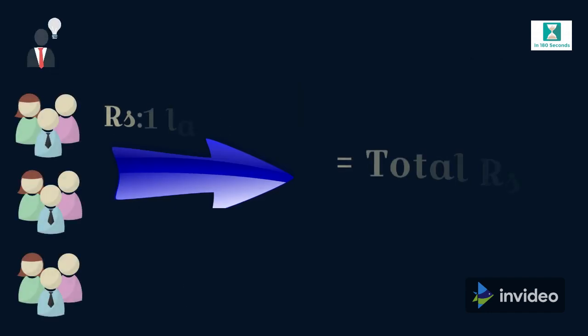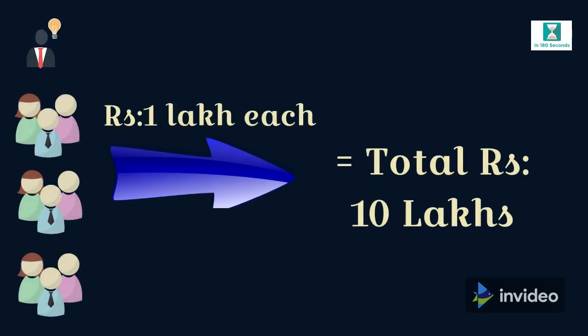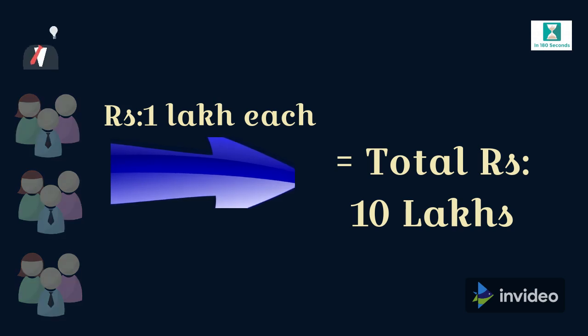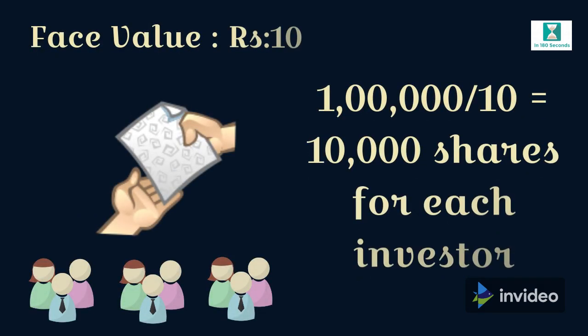So David asks each of his 9 friends to put rupees 1 lakh as initial investment to start the company, including him. So the total 10 lakh rupees is now on the table required to start the company. The 10 members own a part of the company. This ownership is given in the form of shares of the company.